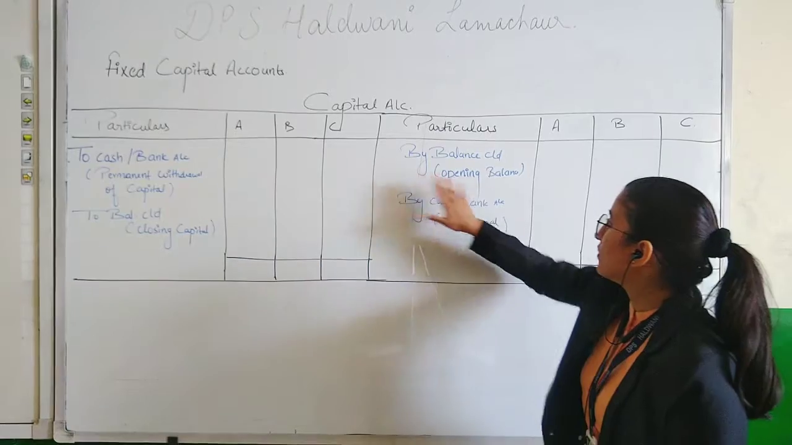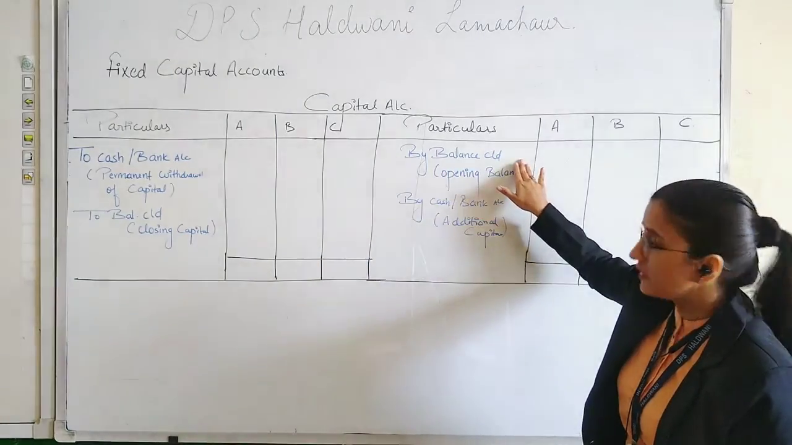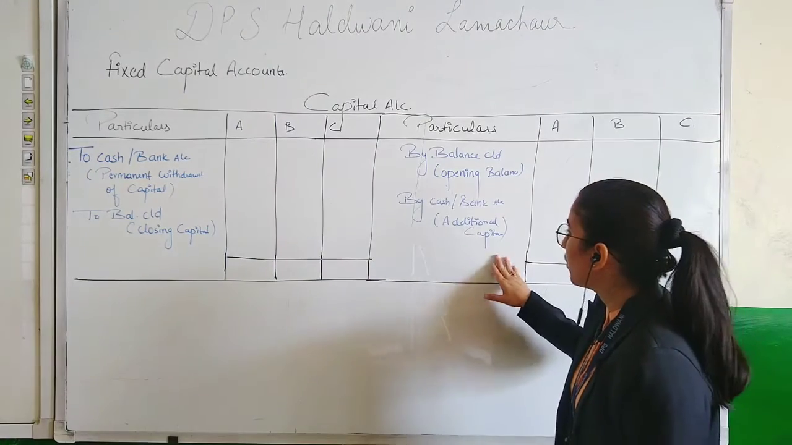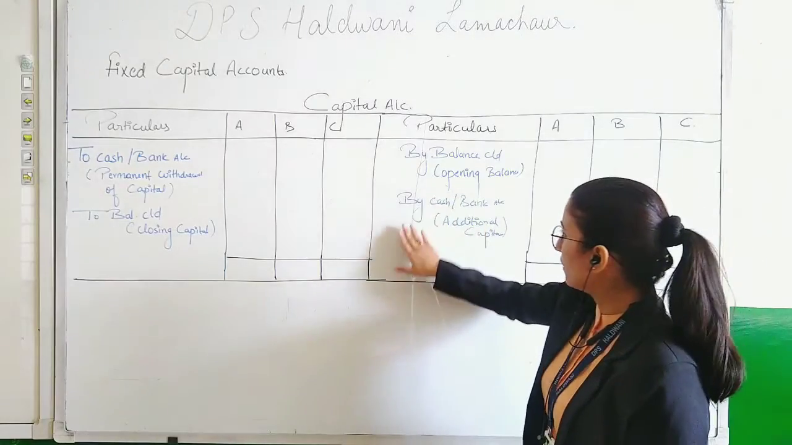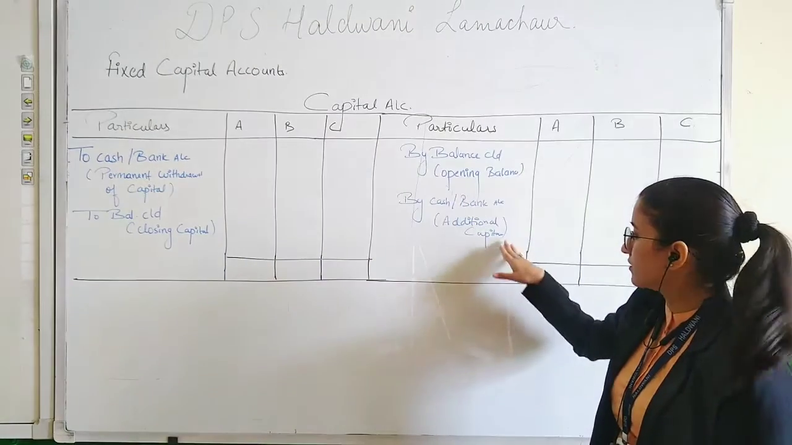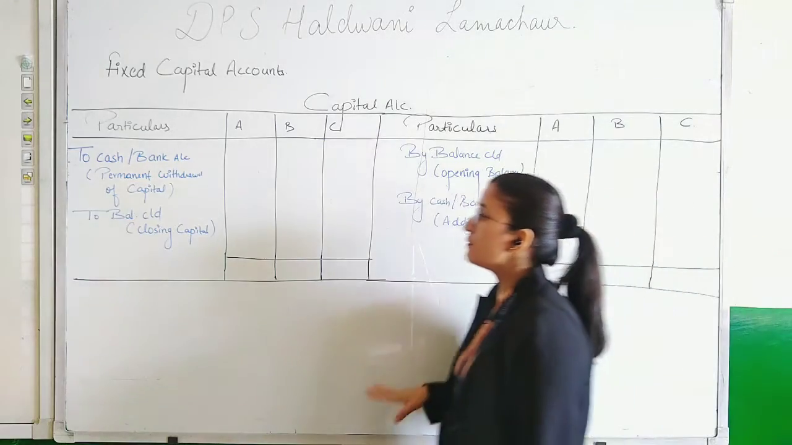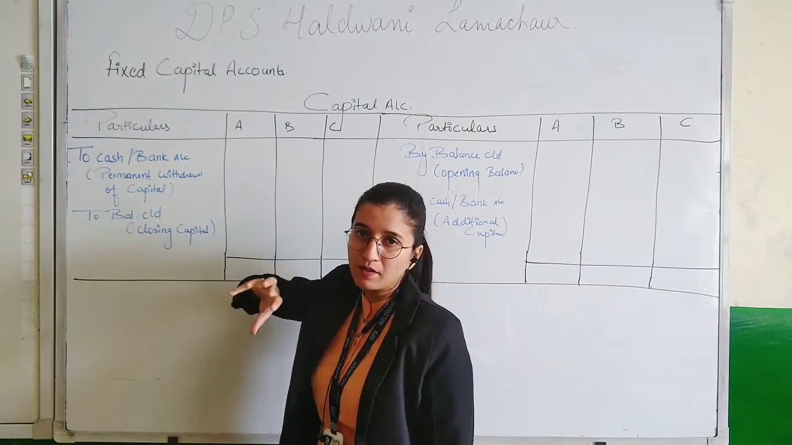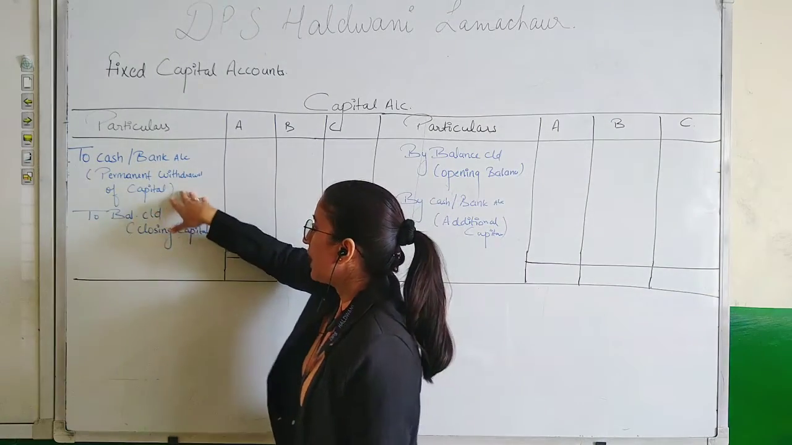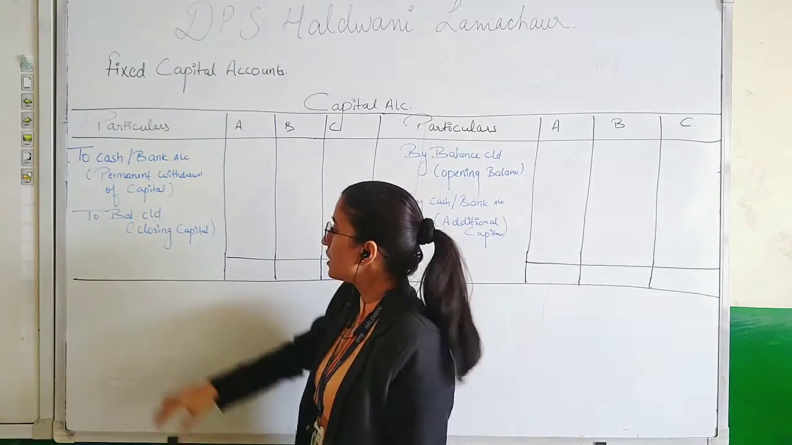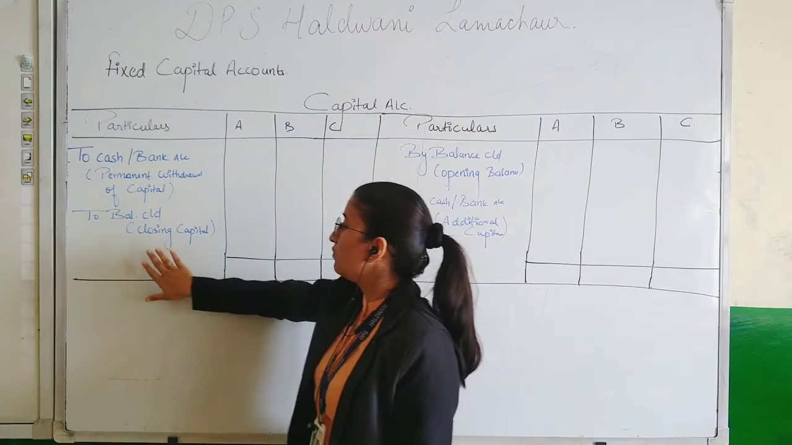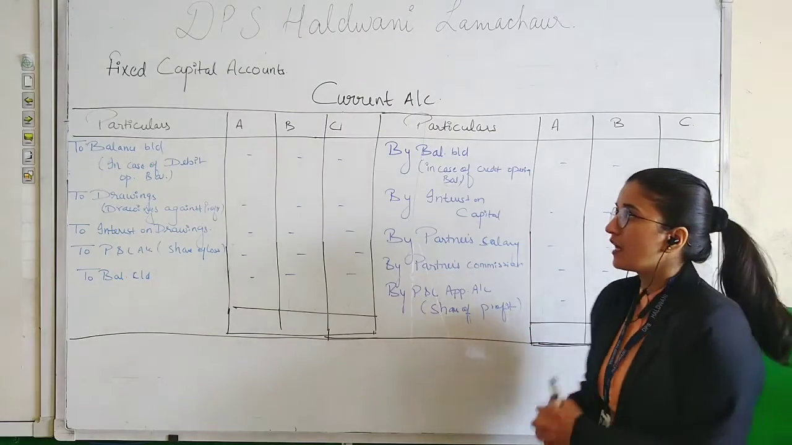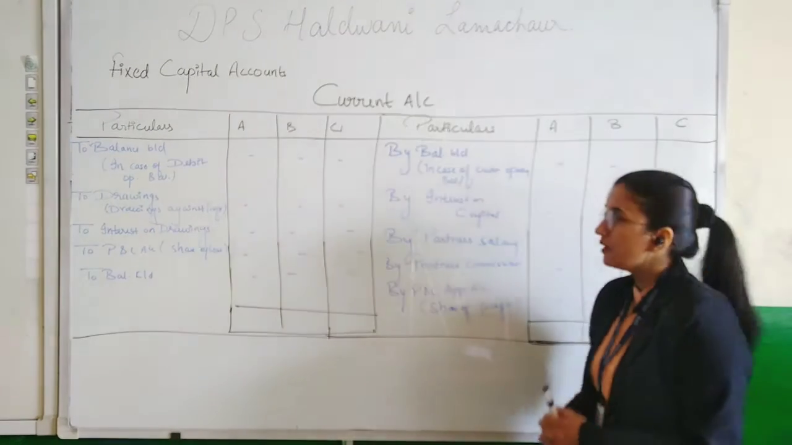So here the opening balance will be recorded as by balance carried down. And if any additional capital is introduced by the partner, it will be recorded on credit side as by cash or bank account. This is the additional capital. On the debit side, if a permanent withdrawal of capital is made by the partner, we record it as to cash or bank account, and balance carried down will be the closing balance of the capital.